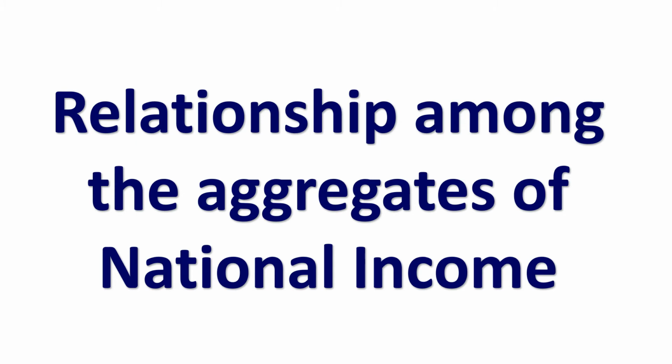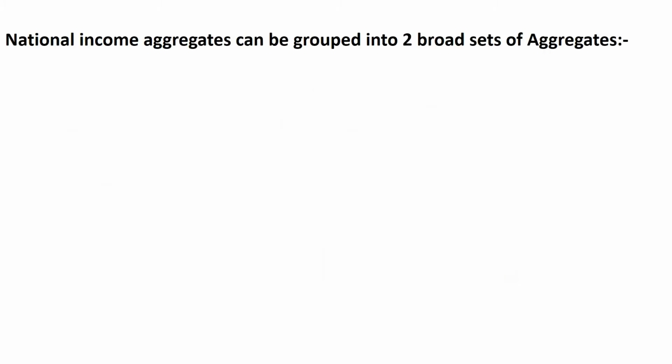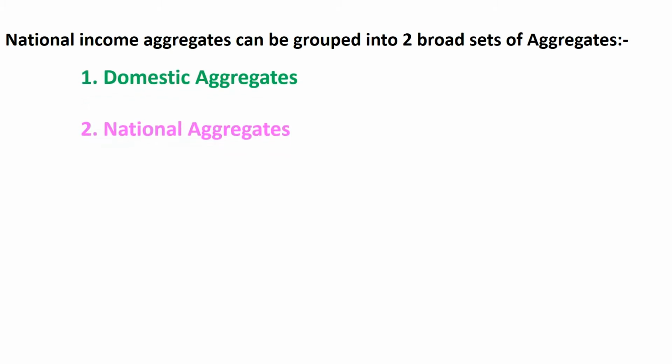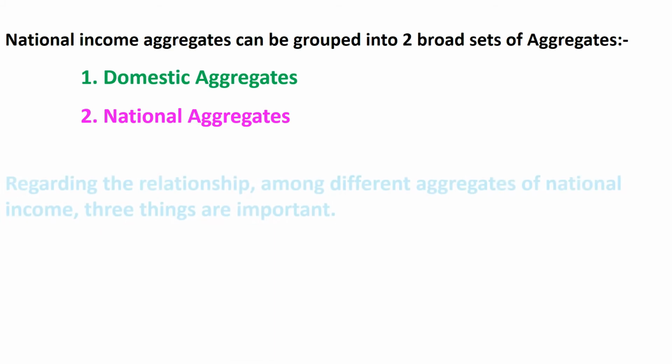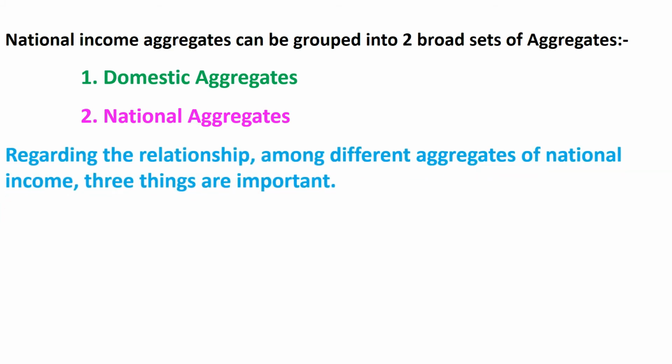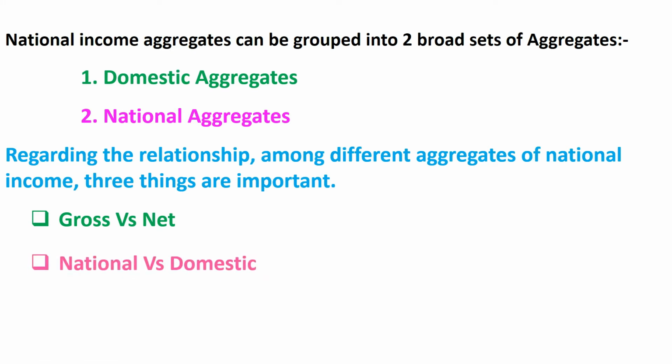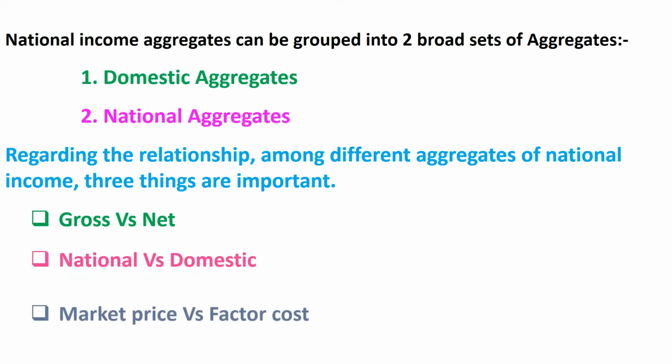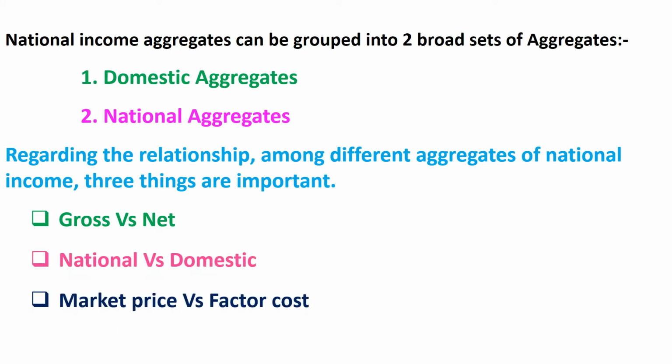Now we will study the relationship among the aggregates of national income. National income aggregates can be grouped into two broad sets of aggregates. First, domestic aggregates. Second, national aggregates. Regarding the relationship among the different aggregates of national income, three things are important. First is gross versus net. Second, national versus domestic. And third, market price versus factor cost.